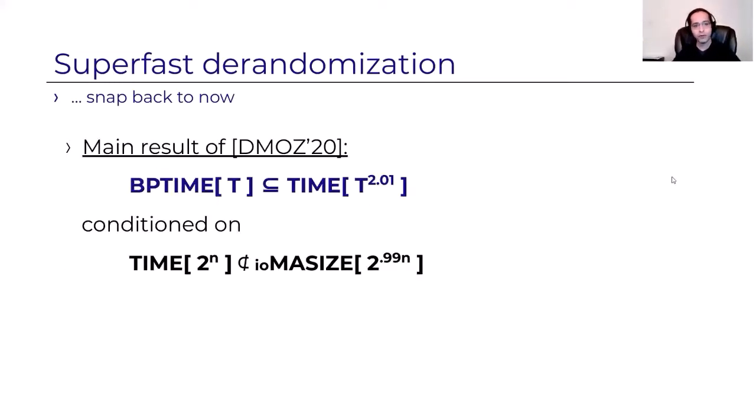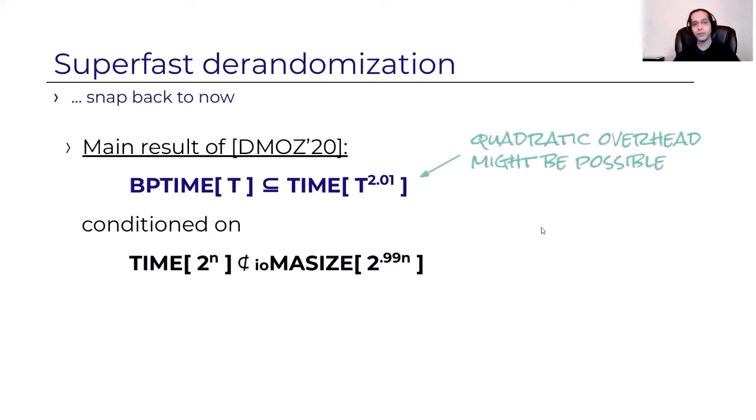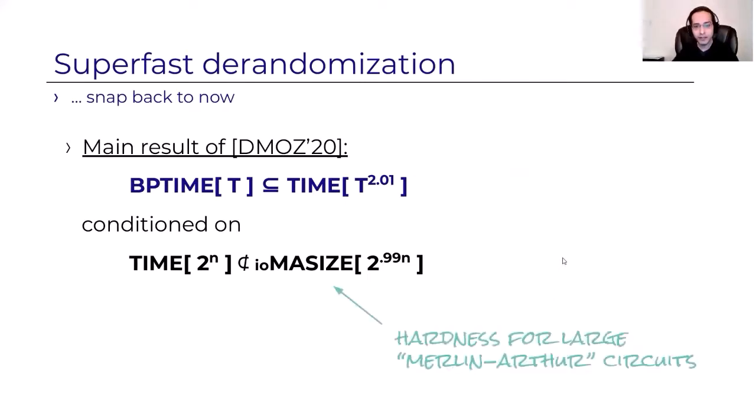from last FOCS was that probabilistic time t can be simulated in time essentially quadratic, t to the 2 plus epsilon. So derandomization with quadratic overhead might be possible, and it's possible under the following hardness assumption. There's a function in exponential time that's hard for very large circuits, circuits of size 2 to the 0.99n, so it's almost 2 to the n, but slightly less.